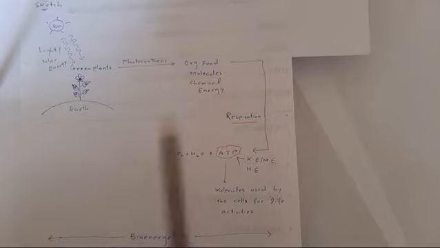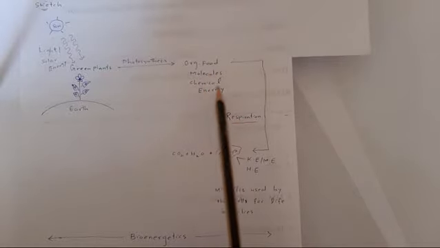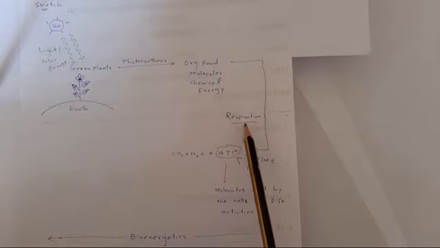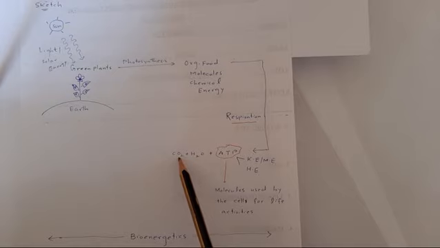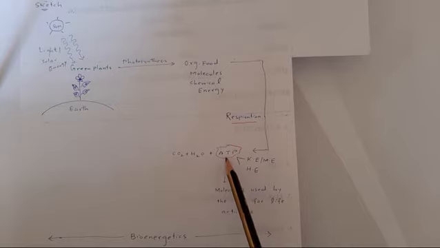For this purpose there is another process known as respiration, and during respiration the organic food molecules, that is glucose, are broken down into carbon dioxide and water, and the stored energy is released in the form of ATP.